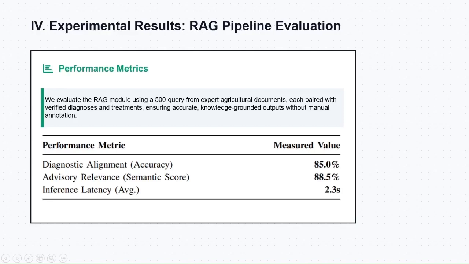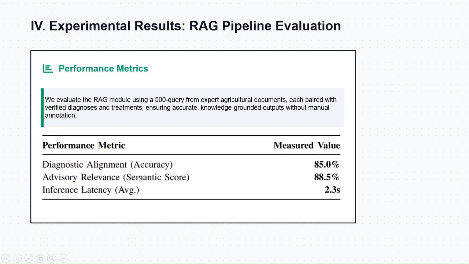For the advisory system, we tested using a set of 500 expert-level queries paired with verified diagnoses and treatments. Diagnostic alignment is 85%, meaning in 85 out of 100 cases, the system correctly identified the disease.